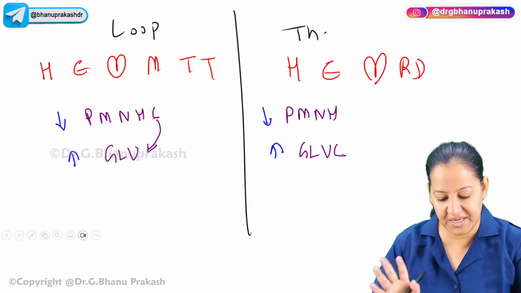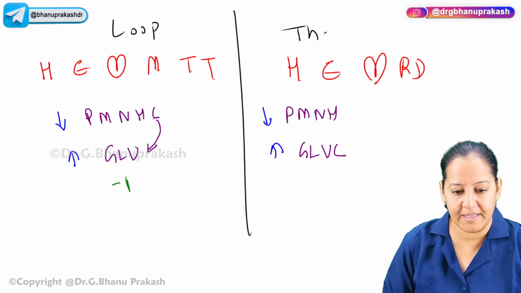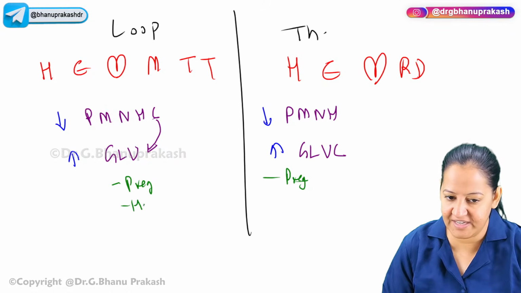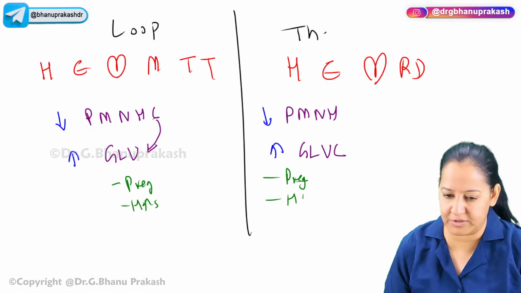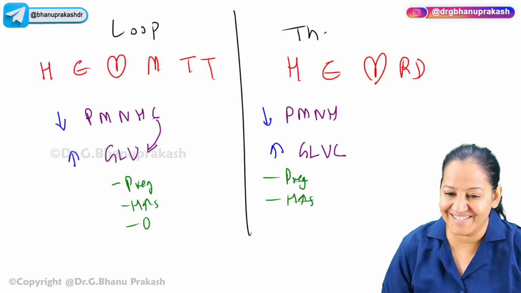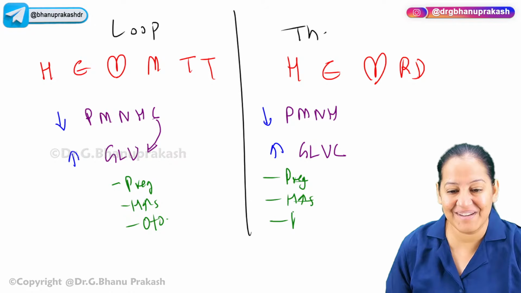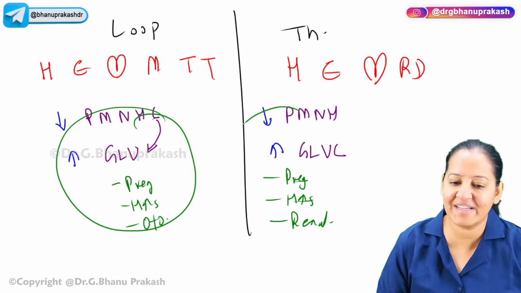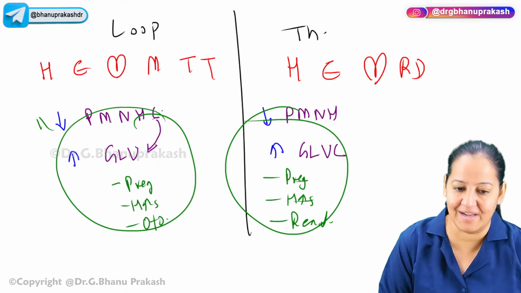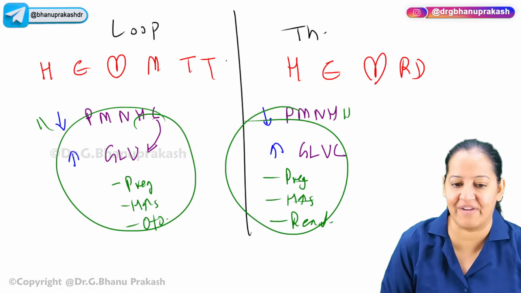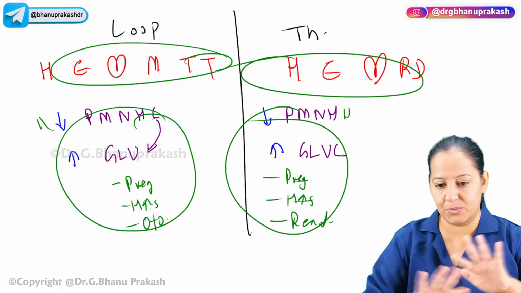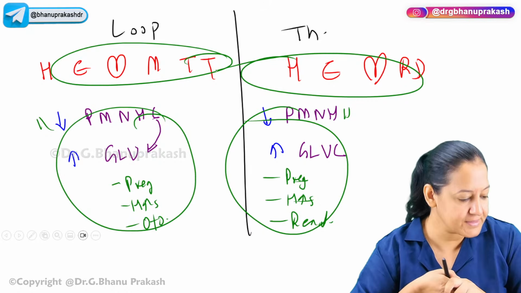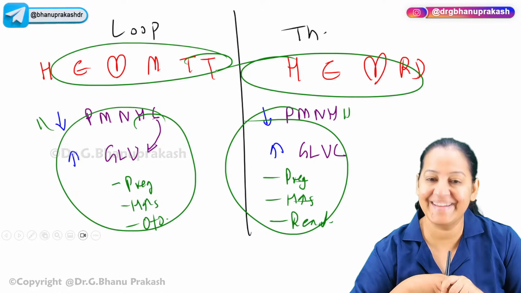Apart from that, three more side effects are there. In pregnancy, both are avoided. Hypersensitivity allergy, both can cause. The third, this one is ototoxic and this one is renal toxic. Learn that. So 11 adverse effects. Learn the uses. We are done. The mechanism of action you already know. This is the way you should learn pharmacology. Crystal clear.